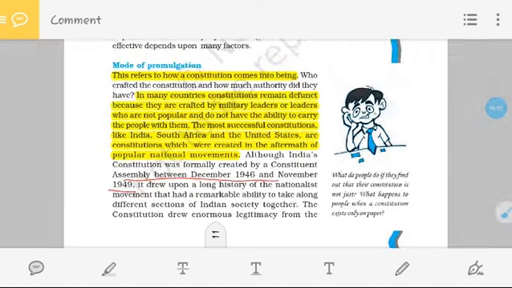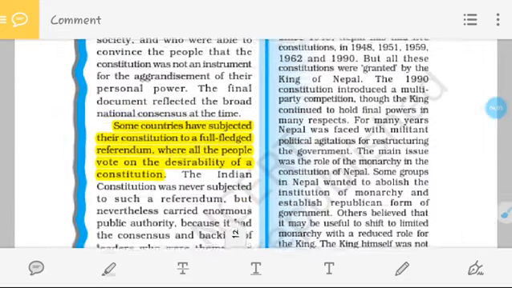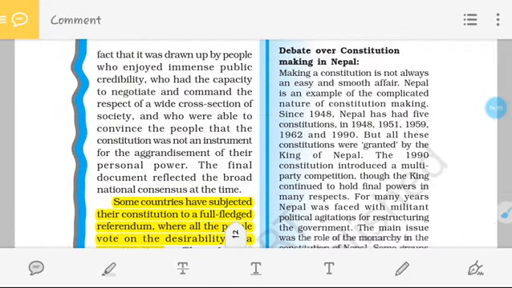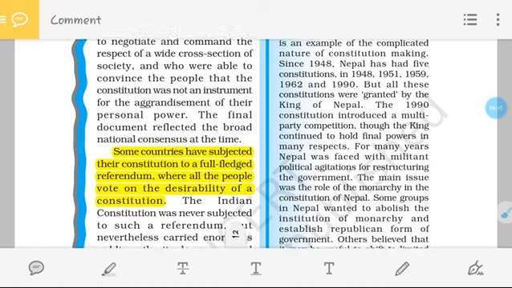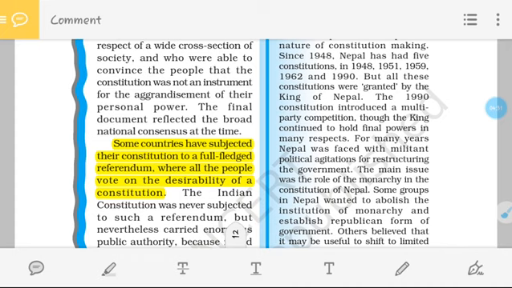Now, you all know that the people very much enjoyed our constitution, because here everything came in after discussion, debate and negotiation. So we can say that our constitution was not an instrument for getting personal power in anyone's hands, but the final document reflected the broad national consciousness of the times.